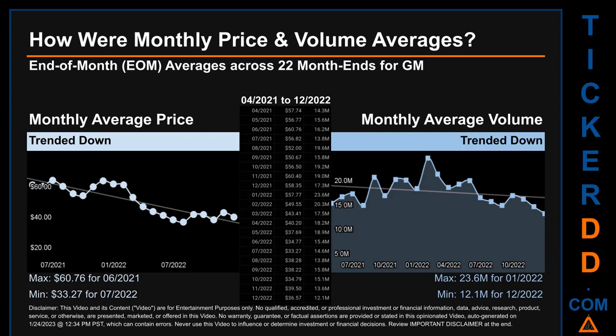The maximum end of month average price was $60.76 for 06/2021, while the minimum was $33.27 for 07/2022. Looking at volume, 01/2022 and 12/2020 respectively saw the highest and lowest monthly average volume at 23.6 million and 12.1 million.